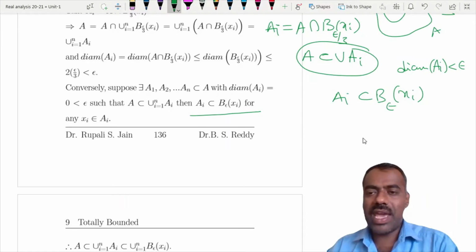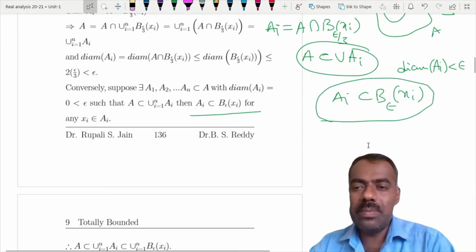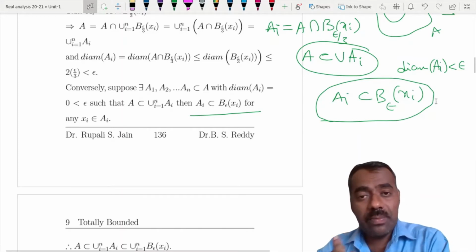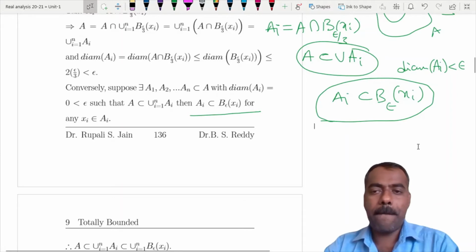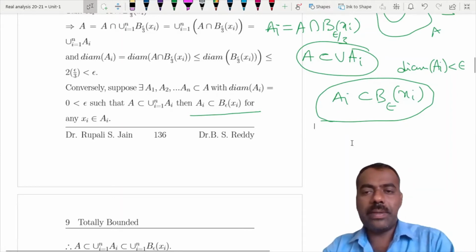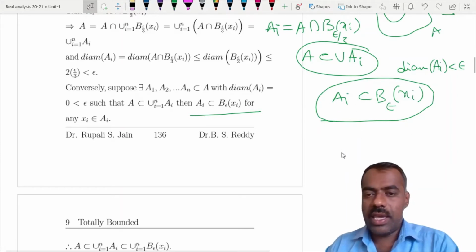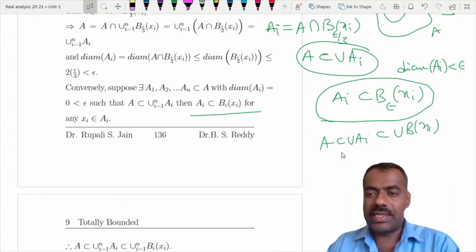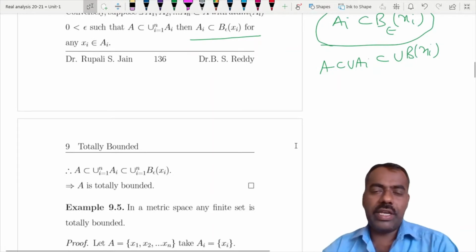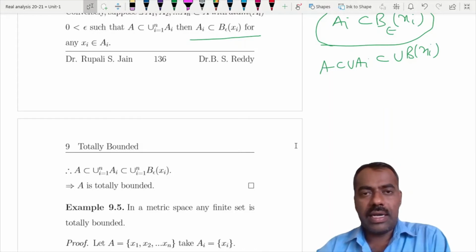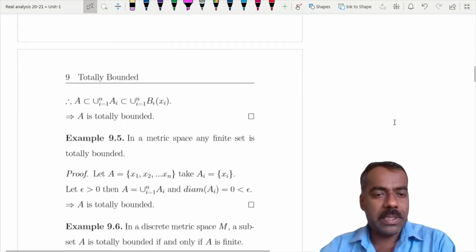So Ai is contained in a ball around xi, where xi is any point in Ai. Therefore A is contained in the union of Ai, so therefore contained in the union of B(xi)s. Fine. So we have reduced total boundedness to sets whose diameter is less than epsilon.